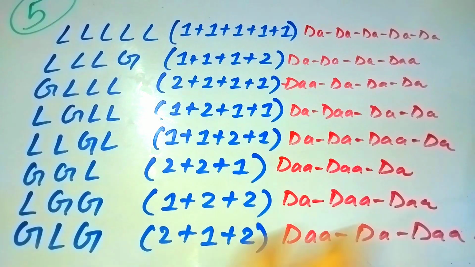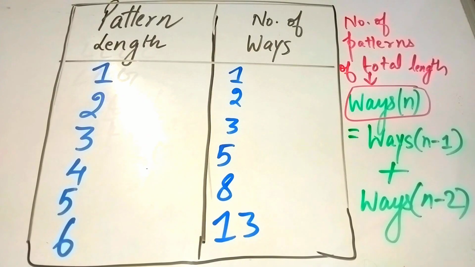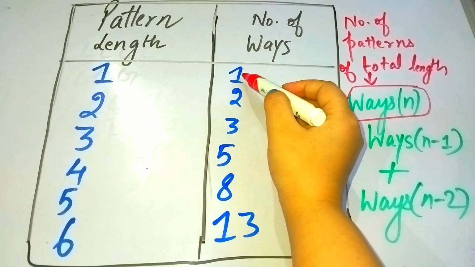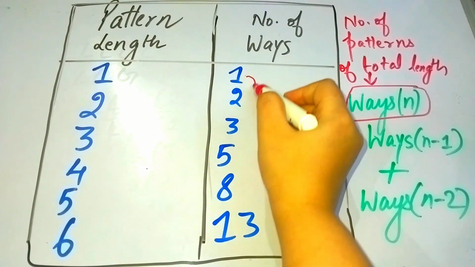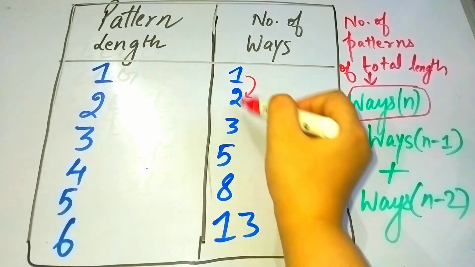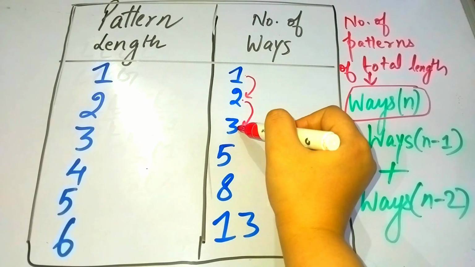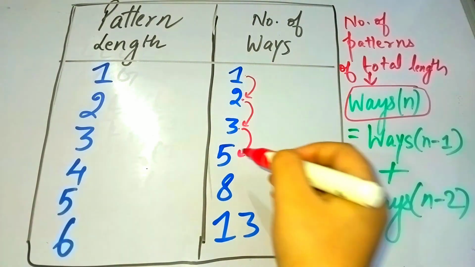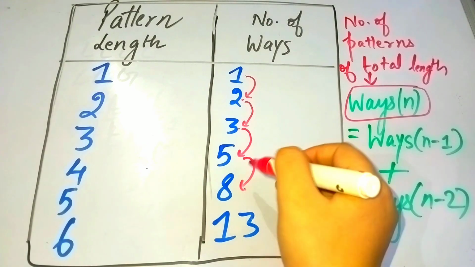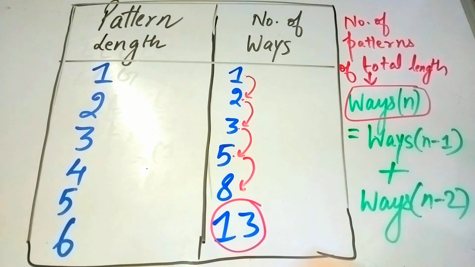So let me conclude all this into one. Notice something. This is exactly the famous Fibonacci sequence. But Virahanka found this pattern while studying poetry, not flowers. See, 1 plus 1 is 2, then 2 plus 1 is 3, 3 plus 2 is 5, 5 plus 3 is 8, and 8 plus 5 is 13. This is the Fibonacci series.